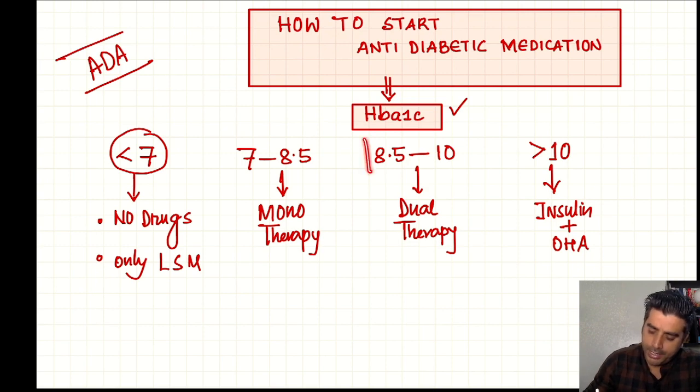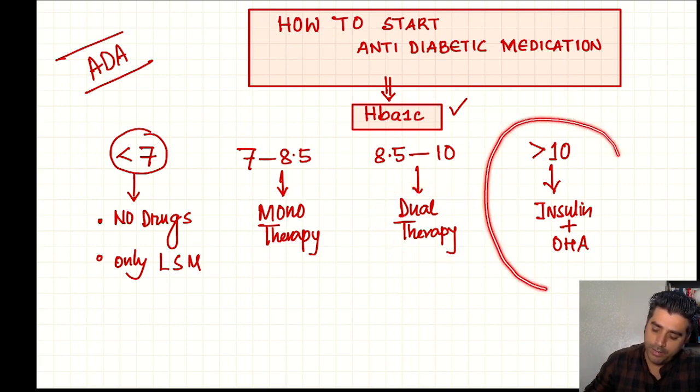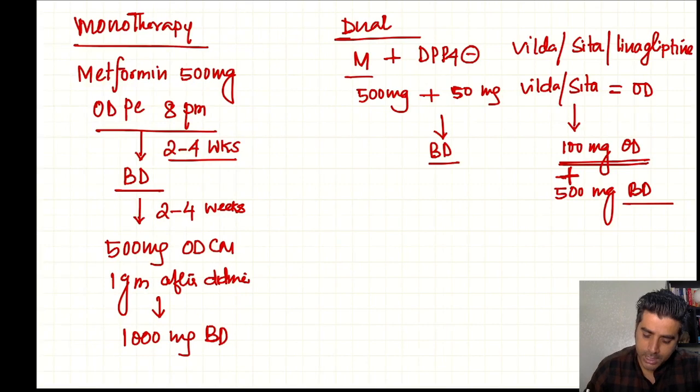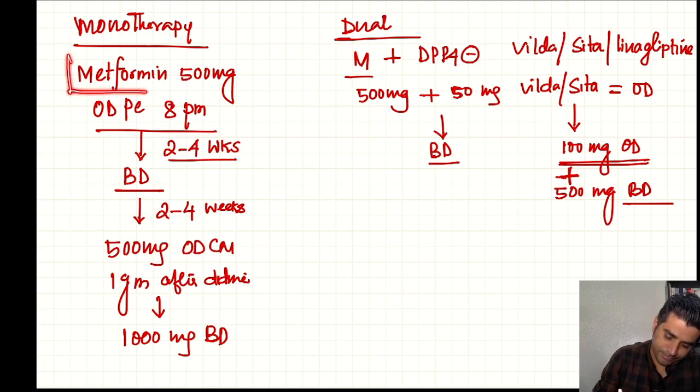If you have an HbA1c level of 8.5 to 10, then you need to go to dual therapy, and definitely if you have more than 10, insulin is the drug of choice, and there should be an added oral hypoglycemic agent. Now if you want to start monotherapy, remember the drug of choice as an oral anti-diabetic drug is metformin. You can say that is the gold standard drug for diabetes.